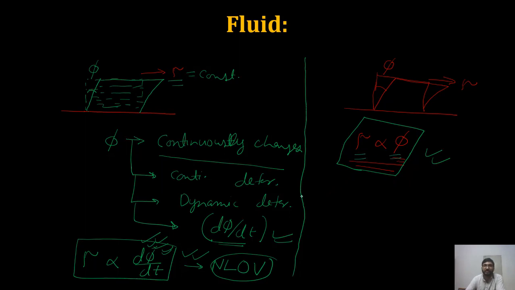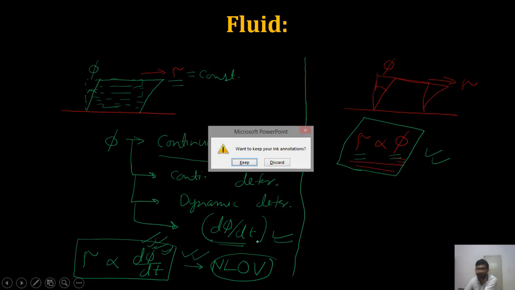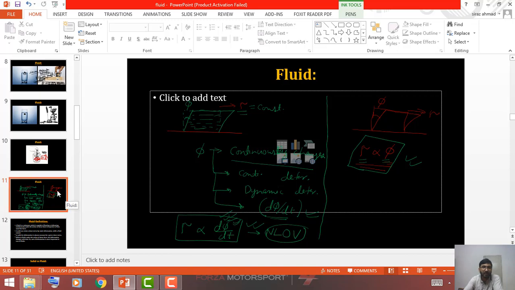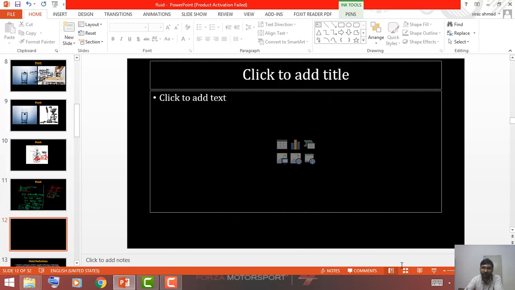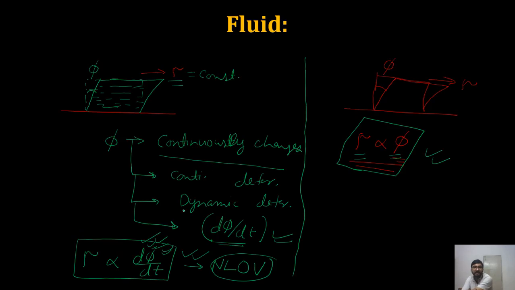Right? So now, my dear friends, just now we have seen that tau is proportional to d phi by dt, and when we remove this proportionality, what will tau be?